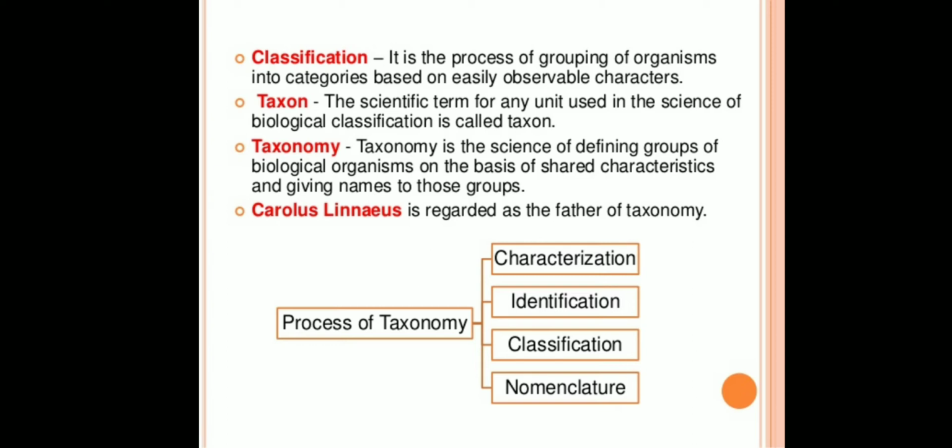Hence, based on characteristics, all living organisms can be classified into different taxa. This process of classification is taxonomy. External and internal structure along with the structure of cell, development process and ecological information of organisms are essential and form the basis of modern taxonomic studies. Hence, characterization, identification, classification and nomenclature are the processes that are basic to taxonomy. Carolus Linnaeus is regarded as the father of taxonomy.